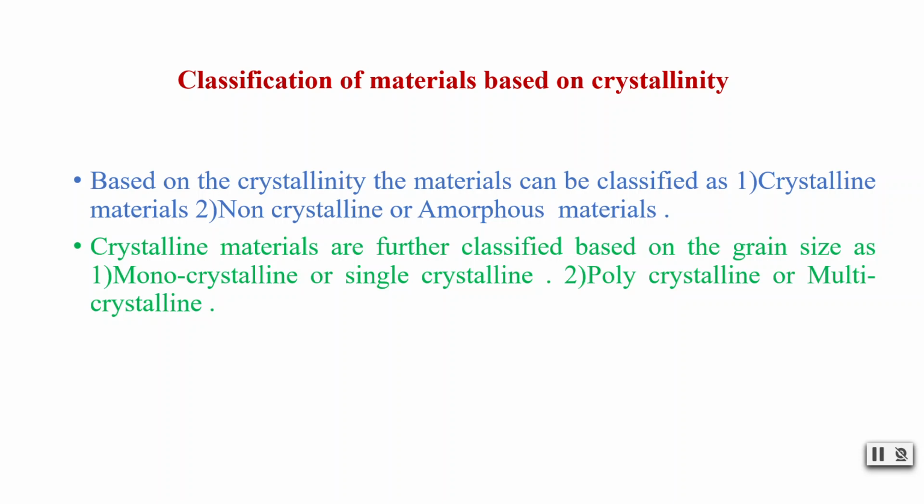So here we see the classification of materials based on crystallinity. Based on the crystallinity of materials, we can classify them as crystalline materials and non-crystalline, or you may say amorphous materials. Crystalline materials can be further classified based on the grain sizes, that is monocrystalline or single crystalline, and secondly polycrystalline or multicrystalline.